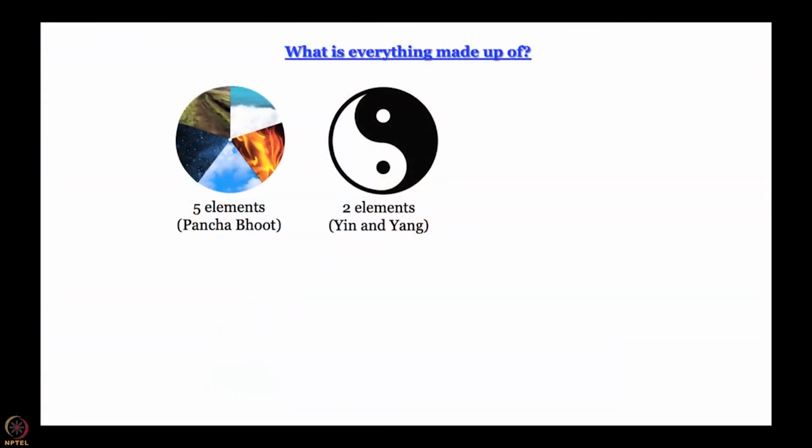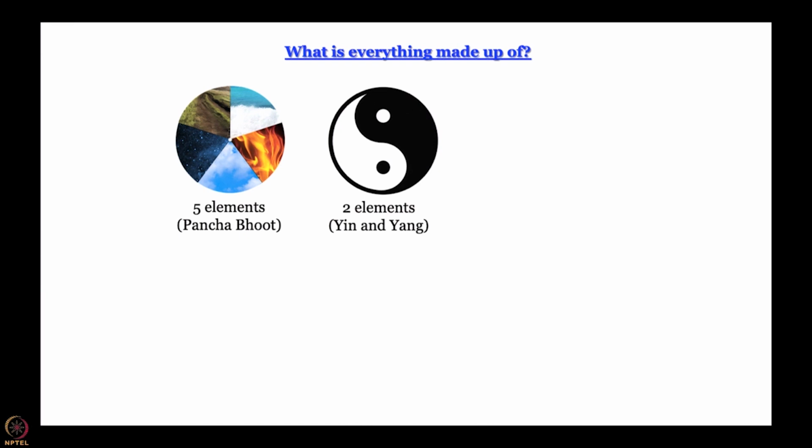In ancient India, the answer was everything is made up of 5 elements, Panchabhut as we call them. In ancient China, it was believed that everything is made up of 2 elements, yin and yang. What is yin and yang? 2 opposing forces, up and down, man and woman, good and bad, and so on and so forth.